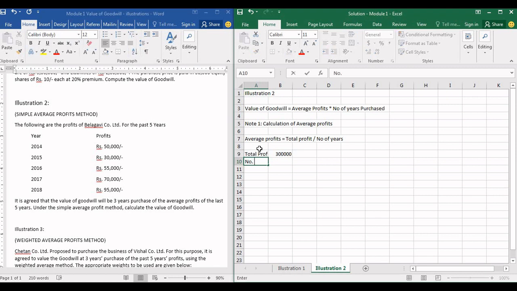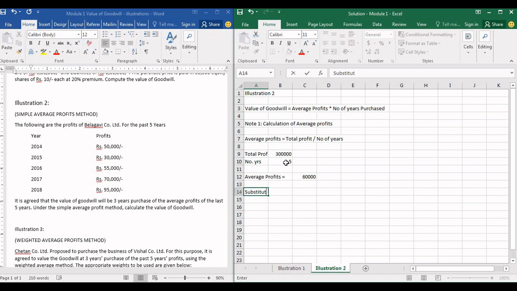Number of years is 5. See, 2014, 2015, 2016, 2017 and 2018. 1, 2, 3, 4, 5. So number of years is 5. Now let us find out average profit. Average profit is equal to total profit, which is 3 lakhs, divided by number of years, which is 5. So the average profit comes up to rupees 60,000.